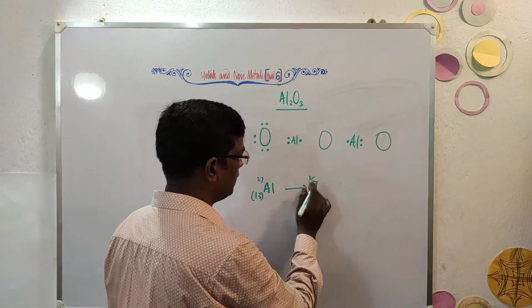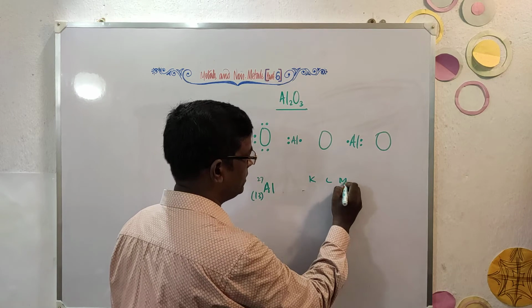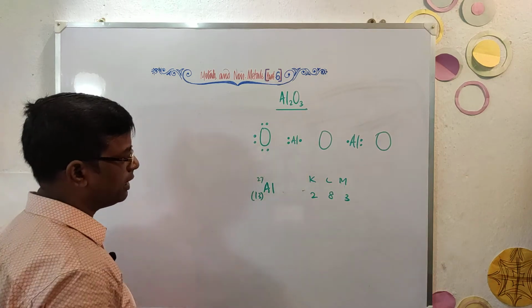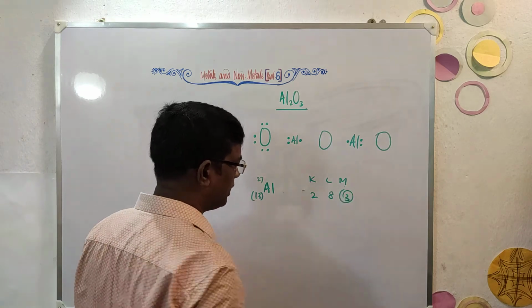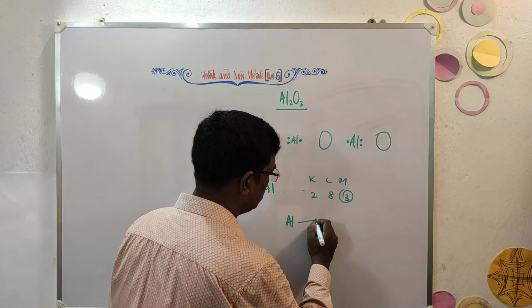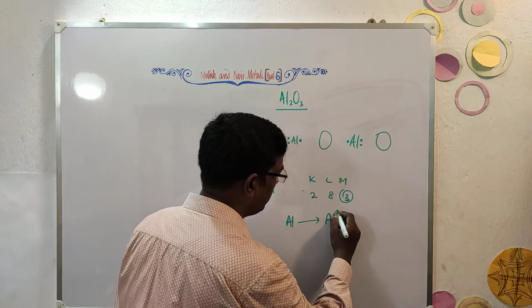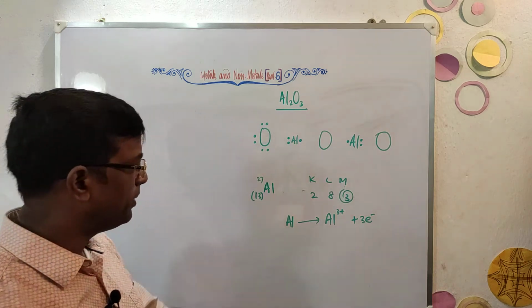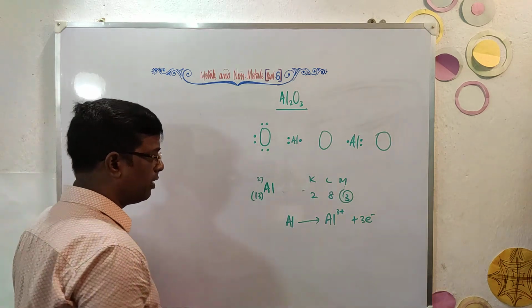So the electronic distribution you should know, 13, 2, 8 and 3, very easy. So it has 3 electrons in its valence shell. Aluminium converts to stable aluminum ion by losing 3 electrons. It shows aluminum is also electropositive.